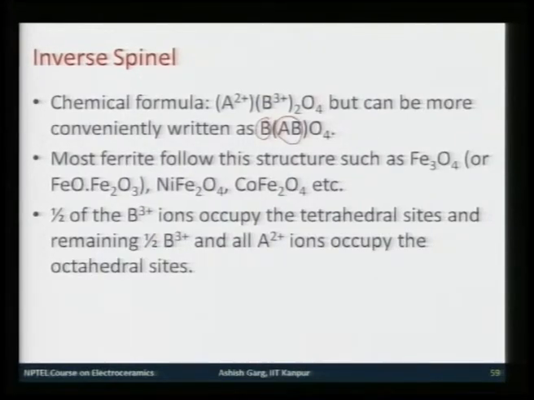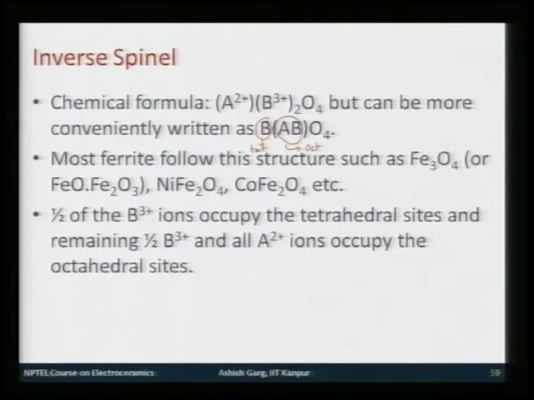So, what I have done is I have put B separately and another B and A together. What this means is that one B, which means 50% of total B ions, occupy tetrahedral sites. So, this B will go to tetrahedral site and these two will go to octahedral, which means A and the remaining B will go to octahedral site. Examples of this: many ferrites follow this kind of structure, such as Fe3O4, which can be conveniently written as FeO.Fe2O3, or NiFe2O4, which is also a mixture of NiO and Fe2O3, or cobalt ferrite, which is CoO.Fe2O3 or CoFe2O4.